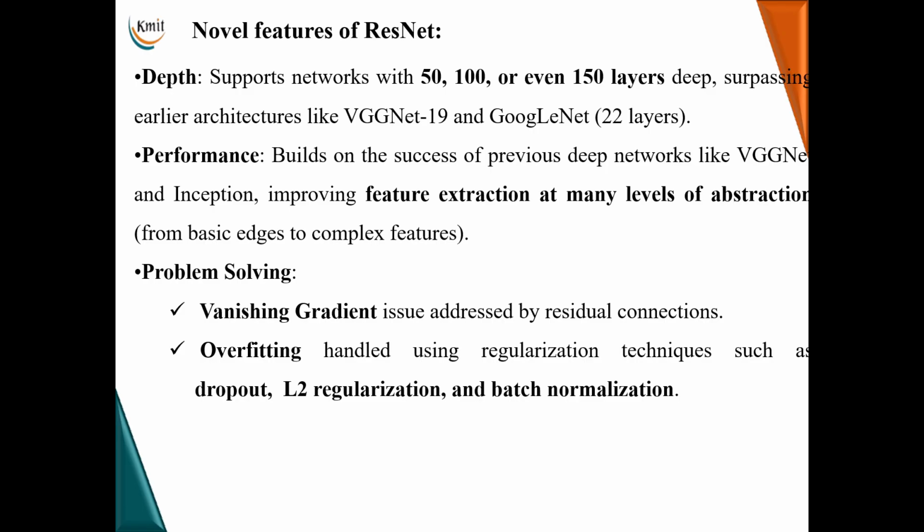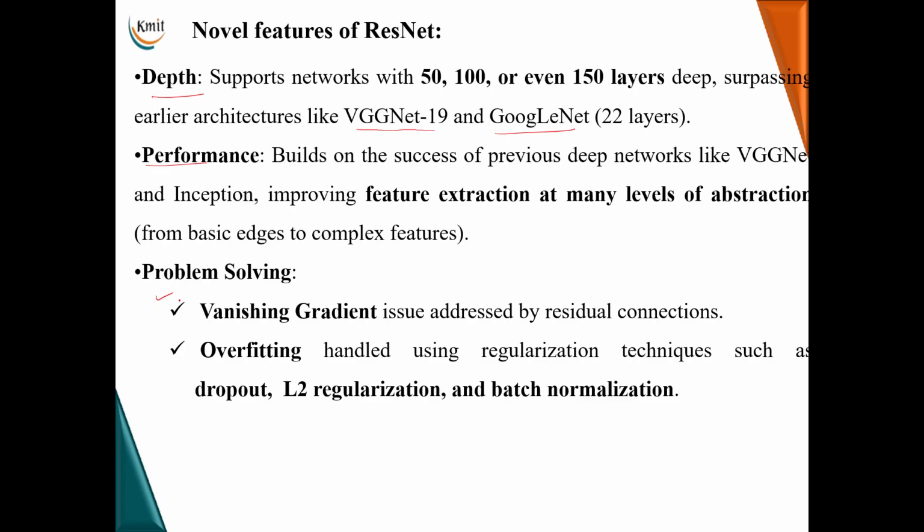Coming to the features of this residual network, the depth of this network is 50, 100 or even 150 layers, which is quite high compared to the previous CNN architectures like VGG with 19 layers and GoogleNet with 22 layers. Coming to the performance, it builds on the success of previous deep networks like VGGNet and Inception, improving the feature extraction at many levels of abstraction, from basic edges to complex features.